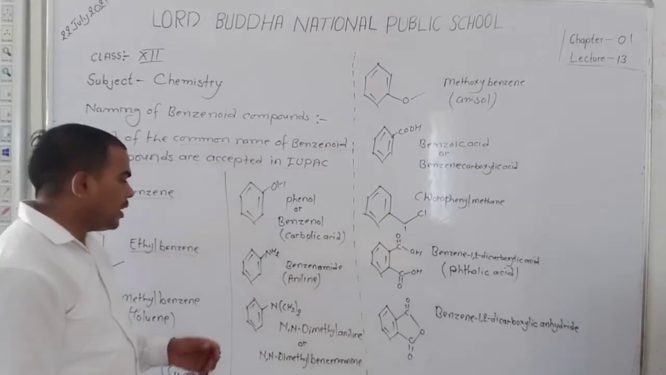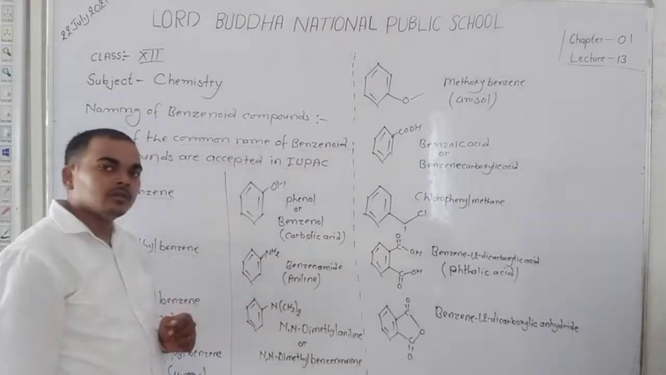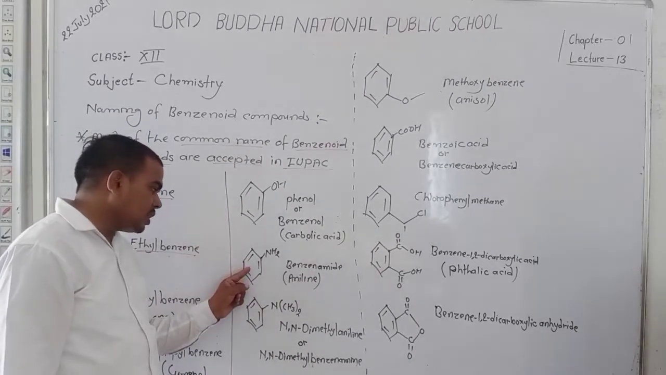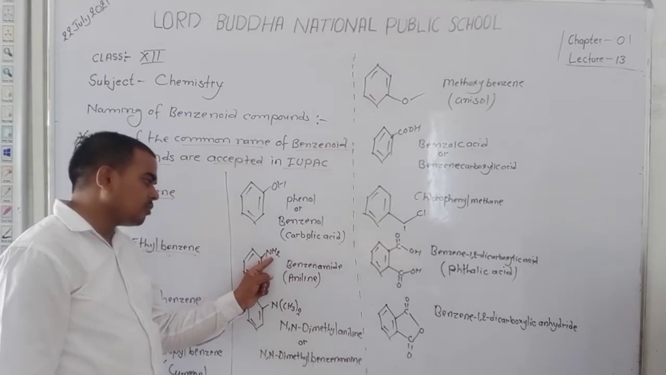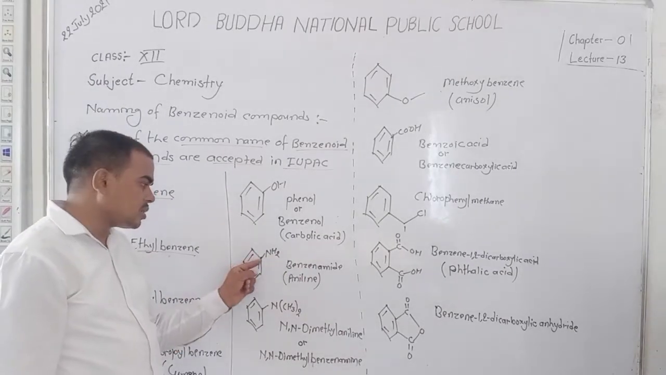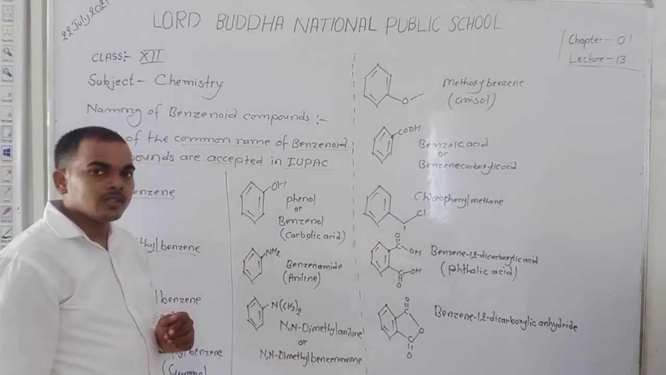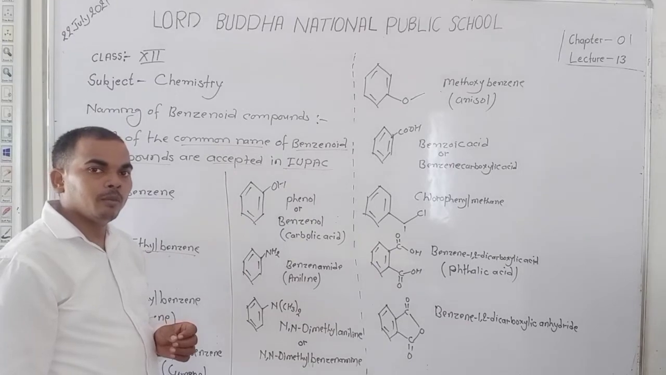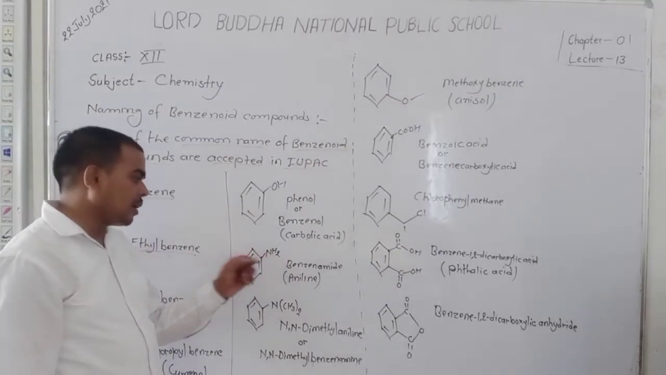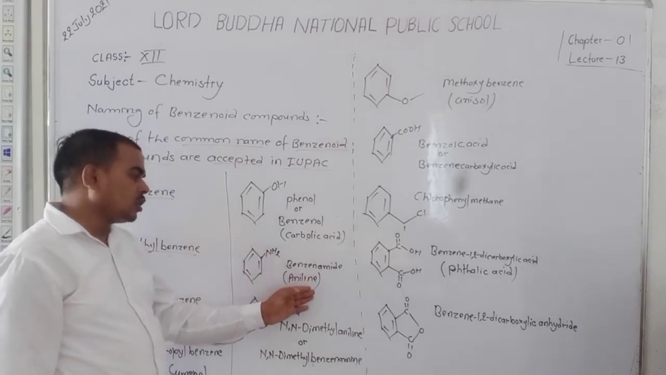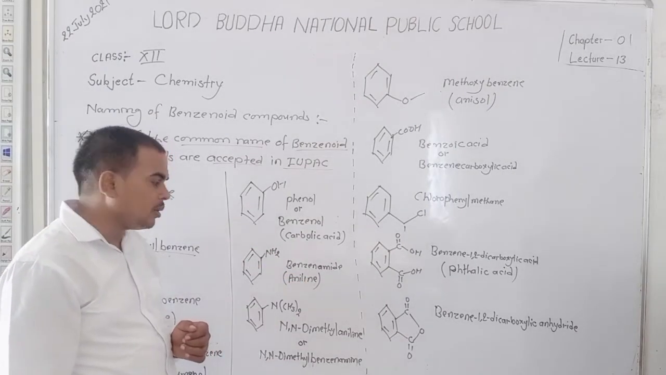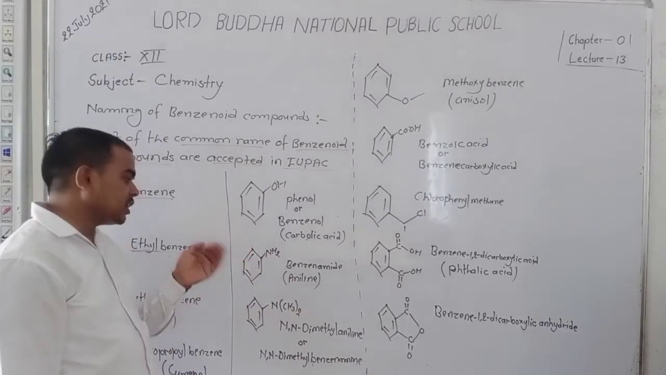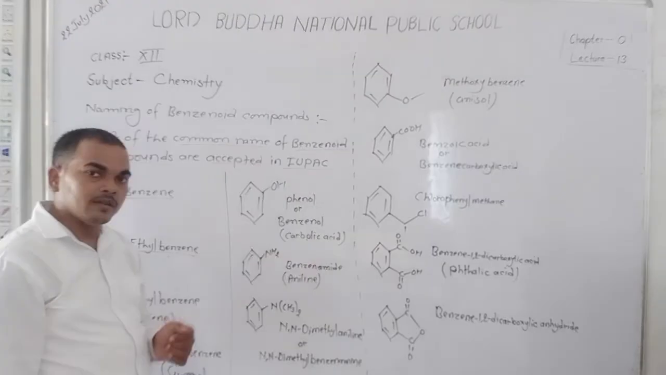Dear student, when an NH2 group is directly attached with a benzene ring, then we say benzene for the ring and amine for NH2. Here we treat NH2 as a substituent and the benzene ring as the main group. So benzene amine, also known as aniline. Means when NH2 is directly attached with a benzene ring, we say aniline.